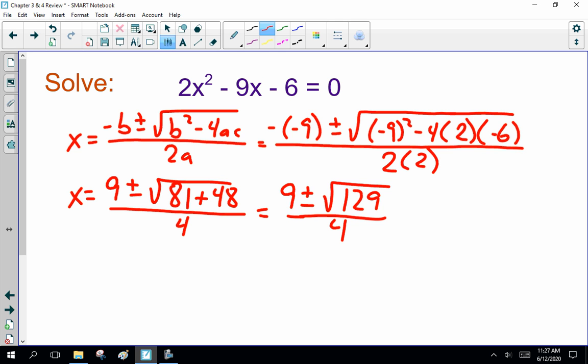Okay, now what can we say about 129? Can we factor it? We can't divide by 2. Can we divide by 3? Yes. That is 3 times 43. Uh-oh, is 43 prime? Oh dear, we can't divide it by 3, we can't divide it by 4, we can't divide by 5, we can't divide by 6, we can't divide, oh shoot, that is prime. 3 times 43, so we can't factor it.